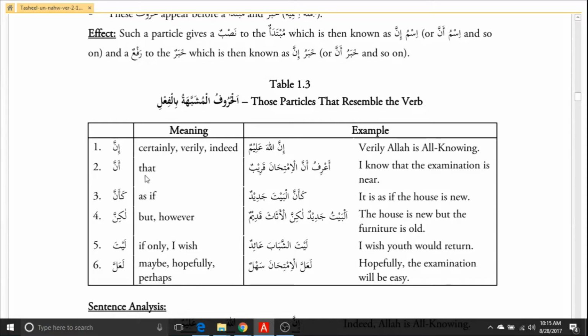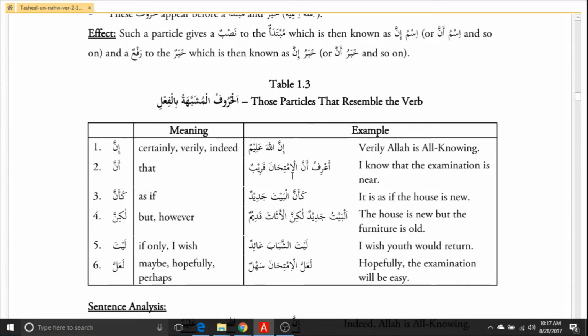So for example, the meaning changes also. It may sometimes mean certainly, verily, indeed, or that. Here, if you look at the sentence, أعرف أن الامتحان قريب. أعرف, I know, أن, that. Al-imtihana, it should be al-imtihanu qaribun.